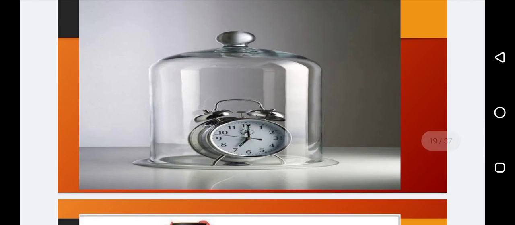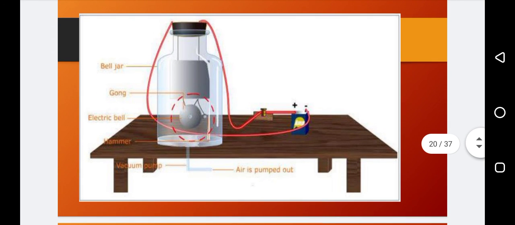You can see in that picture, this is a glass jar and inside a clock is placed. When the clock starts ringing, we are able to hear the sound outside the jar. Why? Because the air is present inside the jar. You can see in that picture, the bell jar as well. The ringing bell is placed inside the jar.